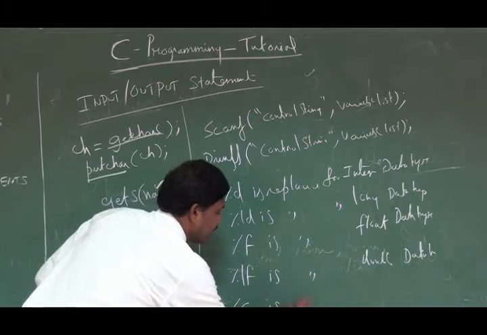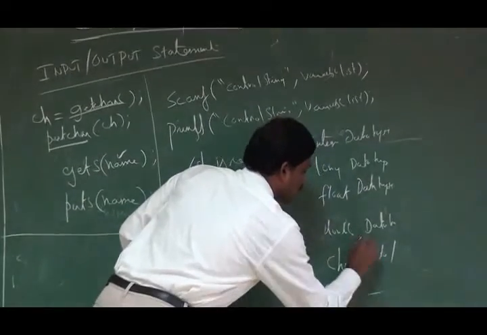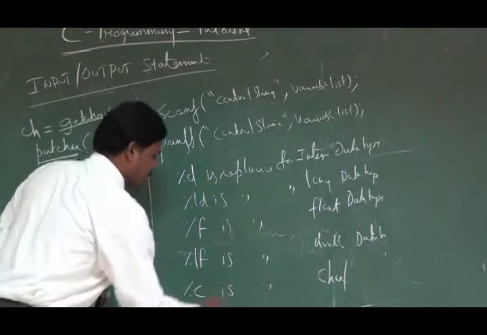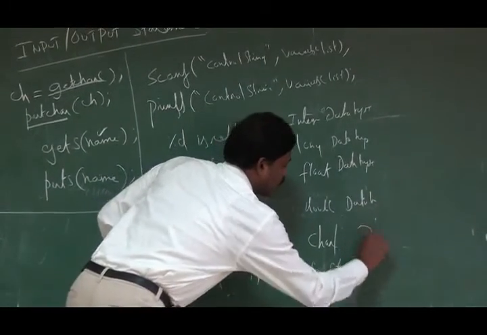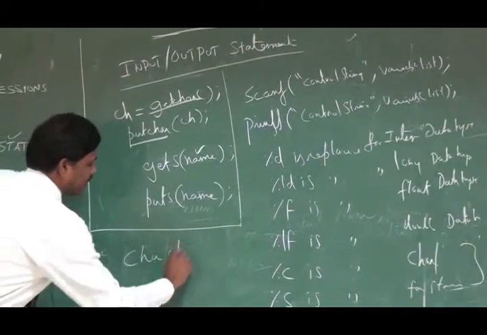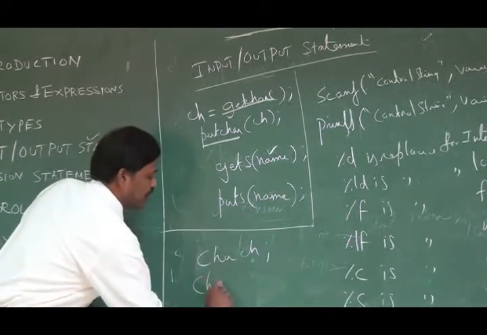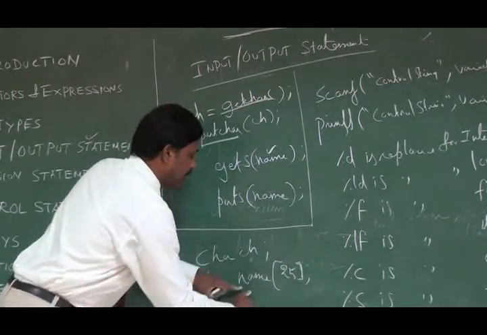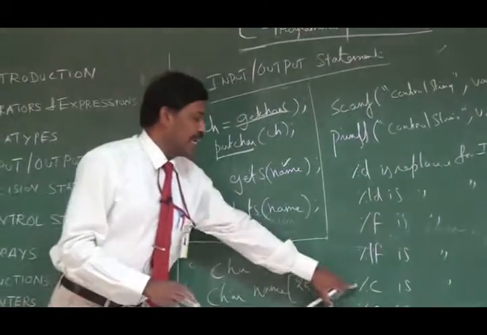%c is replaced for character data type, and %s is replaced for string. So there is no difference between character and string in terms of data type. If you are declaring a variable as a character ch, in this case ch can store only one character. Instead, if I say char name of 25, I am declaring the size of my variable name as 25 characters, so this name will be treated as a string. That's the difference between a character and a string.